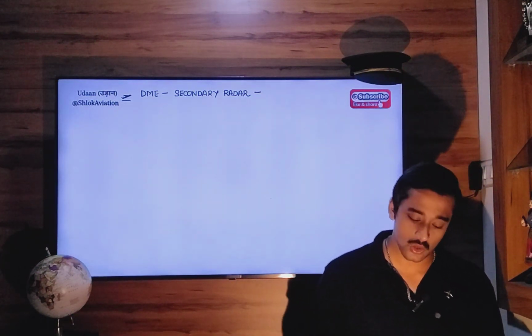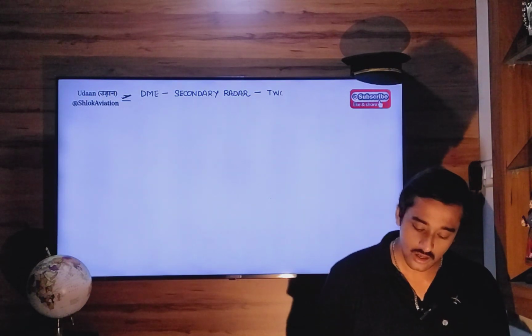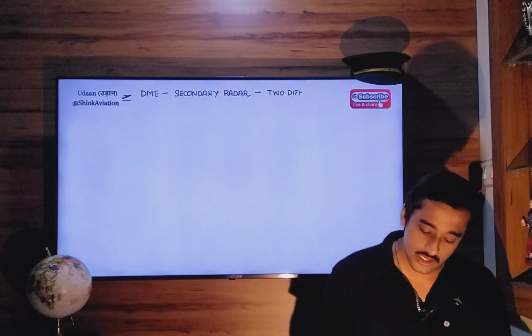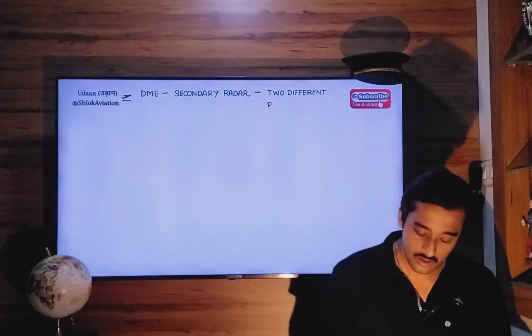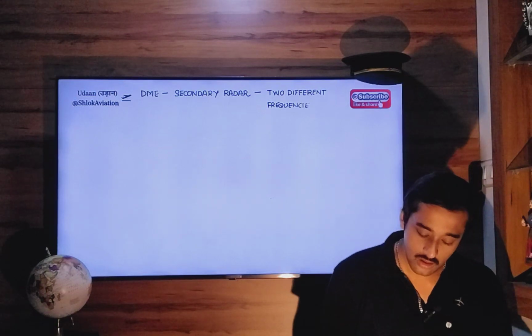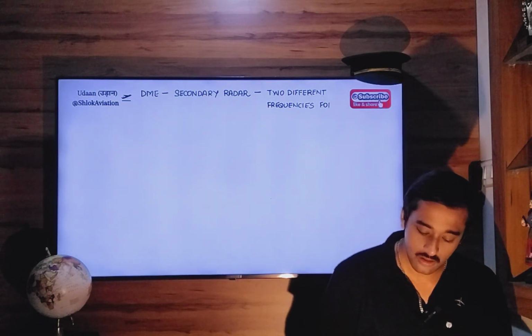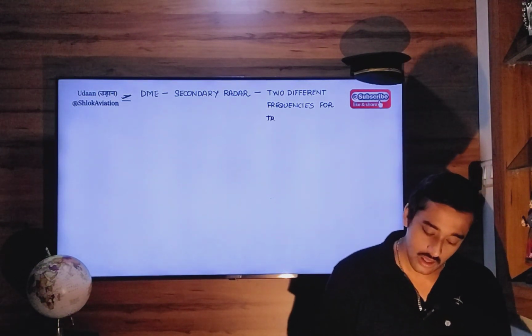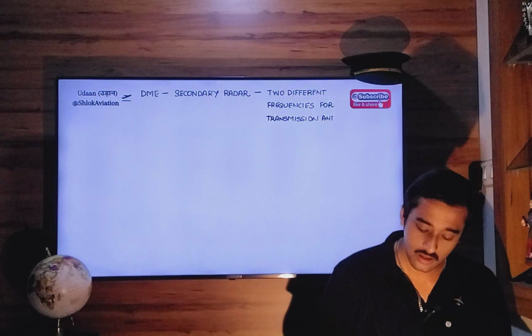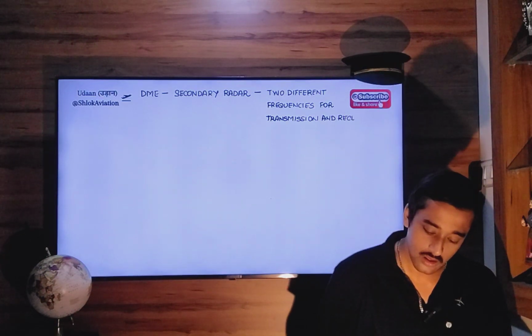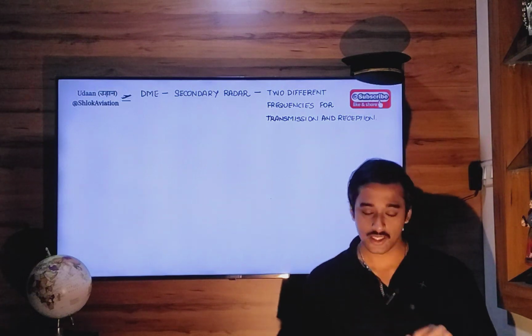Secondary radar uses two different frequencies, one for transmission and another for reception.